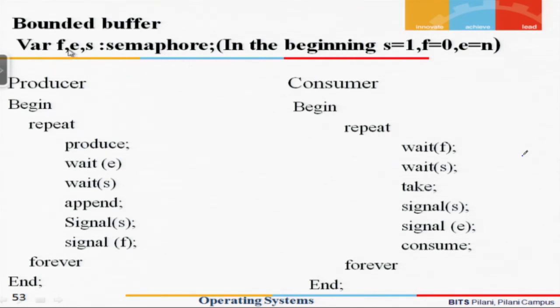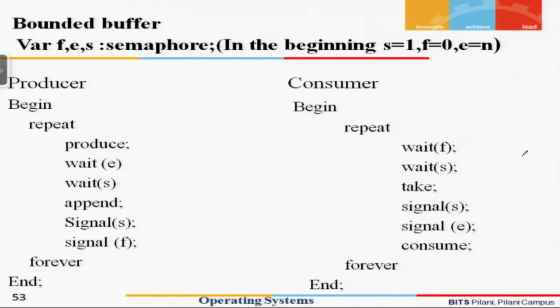We define 3 semaphore variables, F, E and S. As in the earlier case, S is a semaphore variable which is going to be used for guarding the tray. In the case of a bounded buffer, the problem is that if the buffer is full, then the producer cannot insert items into the buffer.